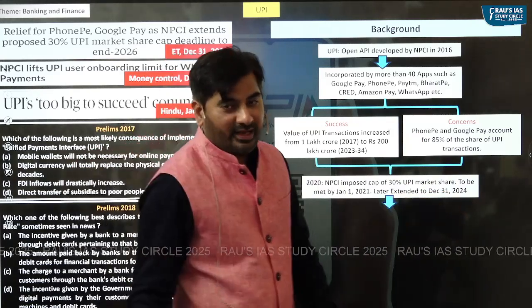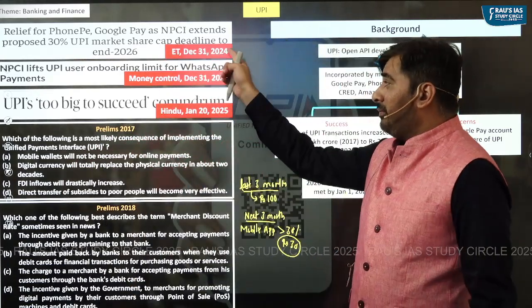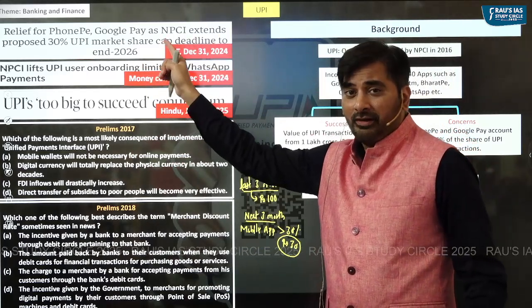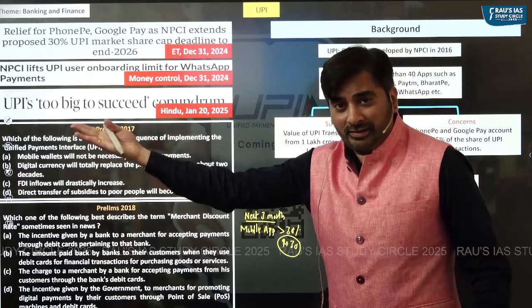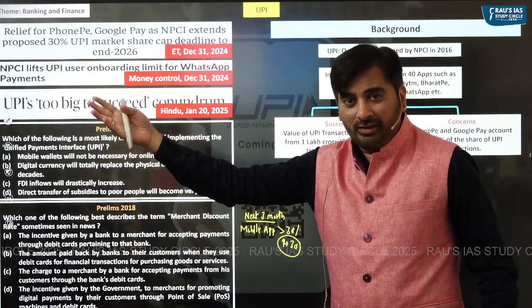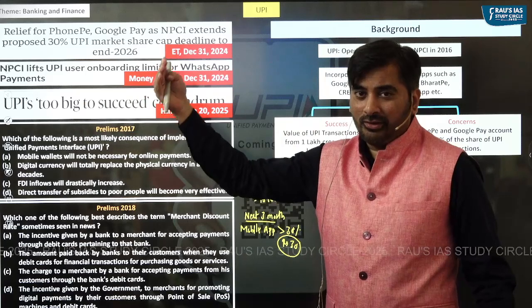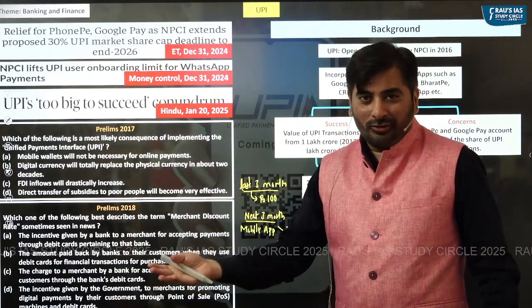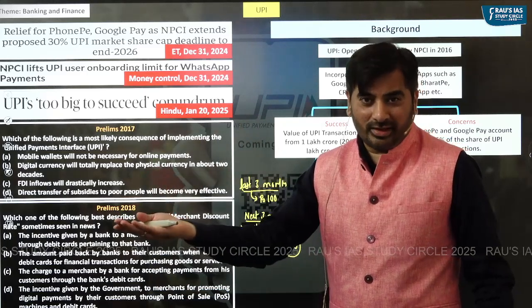But as you can see, this market cap of 30% has now been further extended by another 2 years, that is, to December 2026. One can only hope that in 2026 it does not get extended once again, right?